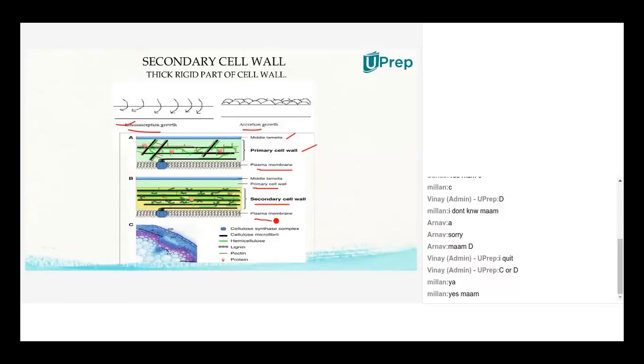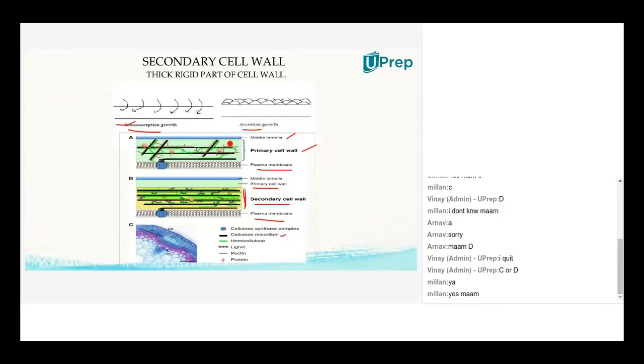This is the secondary cell wall layer, the marked one, the yellowish part. Now the secondary cell wall has a very cross-linked, rigid structure. The black parallel lines are nothing but the cellulose. So cellulose is there in the primary cell wall and even in the secondary cell wall. But there's a difference. In the secondary cell wall, there is more cellulose, and they are arranged in the form of fibers, not loosely arranged like in the primary cell wall.